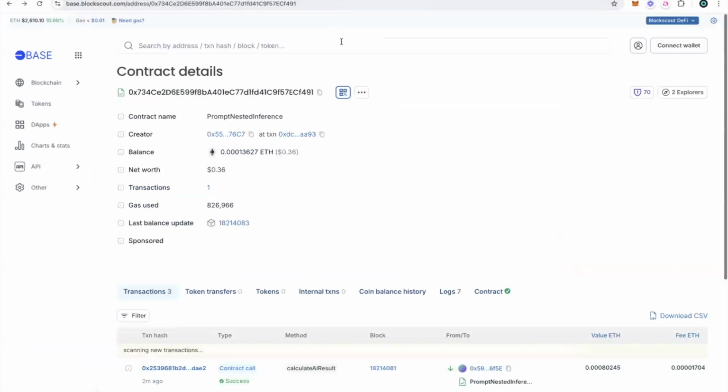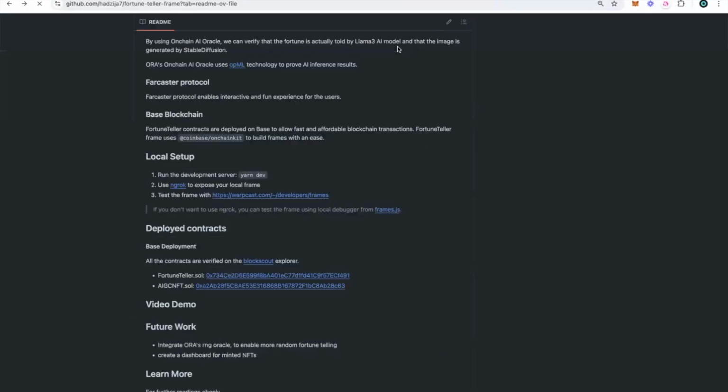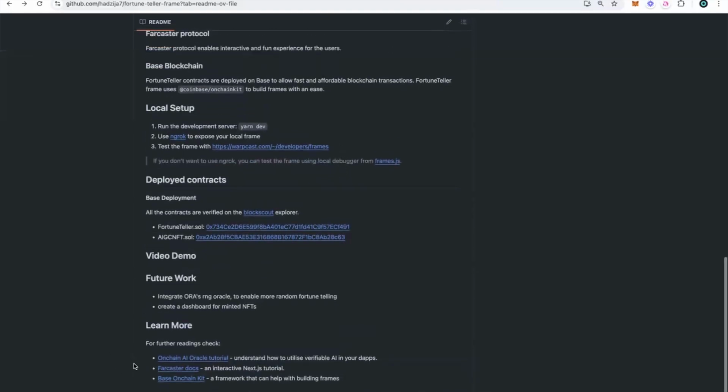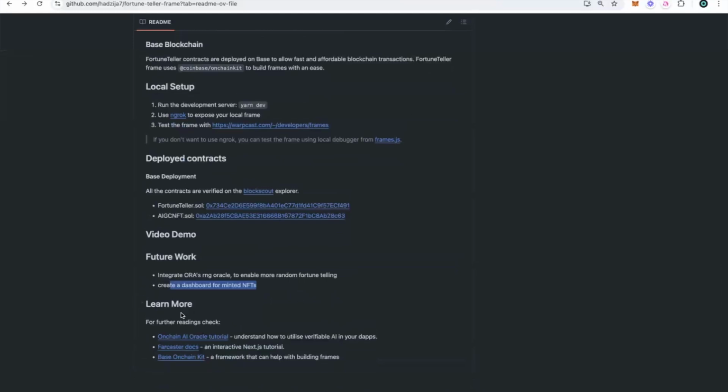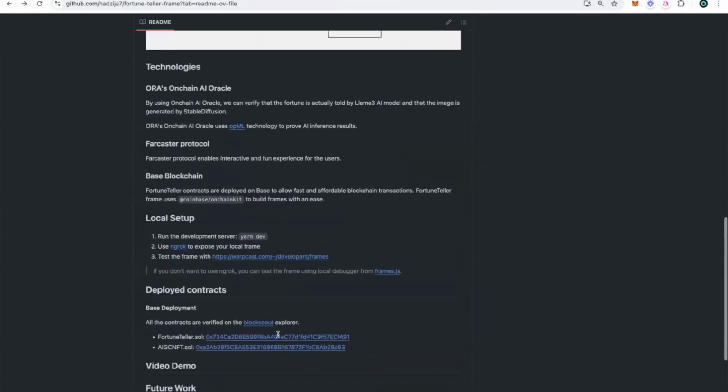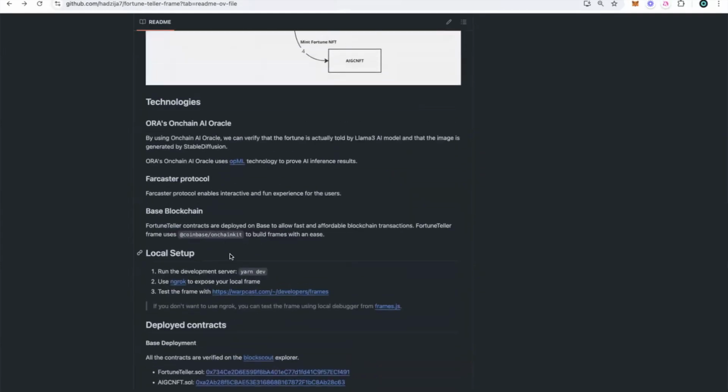For future work, I'm planning to integrate Ora's RNG Oracle to make the fortune predictions a little more random, and also create a dashboard for minted NFTs. There is also a learn more section, where you can check the documentation on the AI Oracle, on Farcaster, and on Base's OnchainKit for building frames.